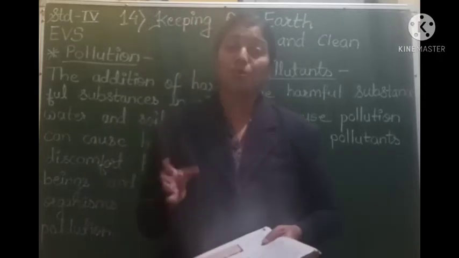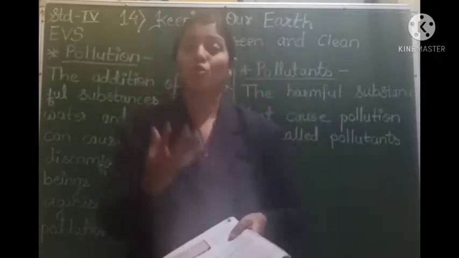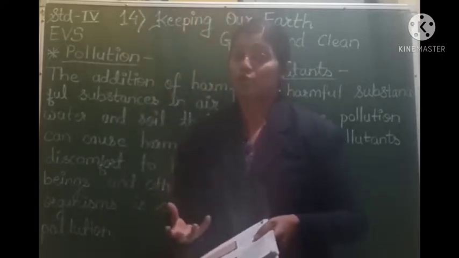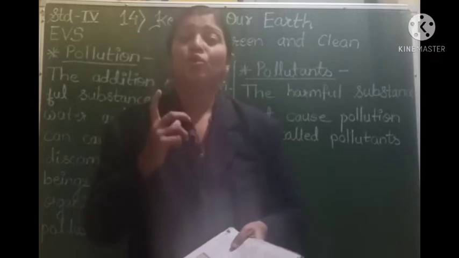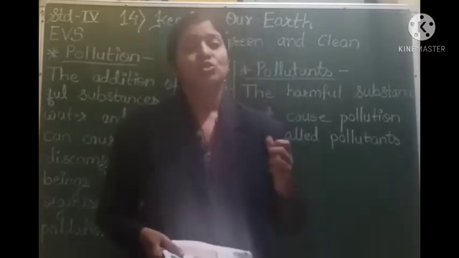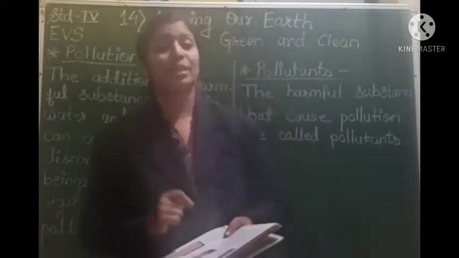So this was all about water pollution. I told you about the reasons or the causes of water pollution. Also, I gave you some measures with the help of which we can avoid water pollution. So students, the next type of pollution is air pollution. So what is air pollution?